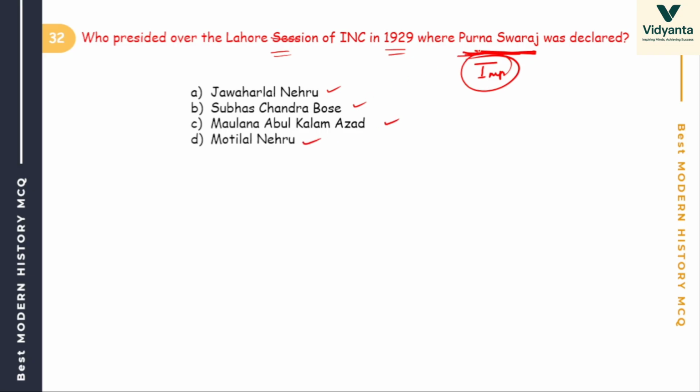Purna Swaraj, complete independence, declared on 26 January. At that time Jawaharlal Nehru was the president.